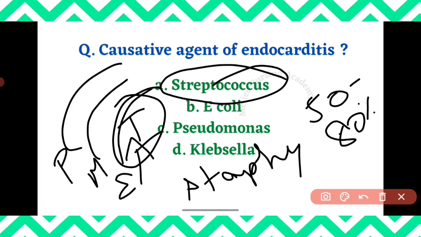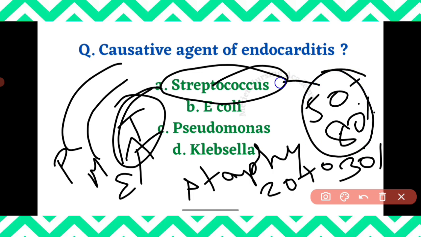This organism has 20 to 30% chances of causing endocarditis. So Streptococcus and Staphylococcus are the two organisms causing endocarditis. Both are bacteria. Among these two, Streptococcus mostly causes endocarditis, 50 to 80%.